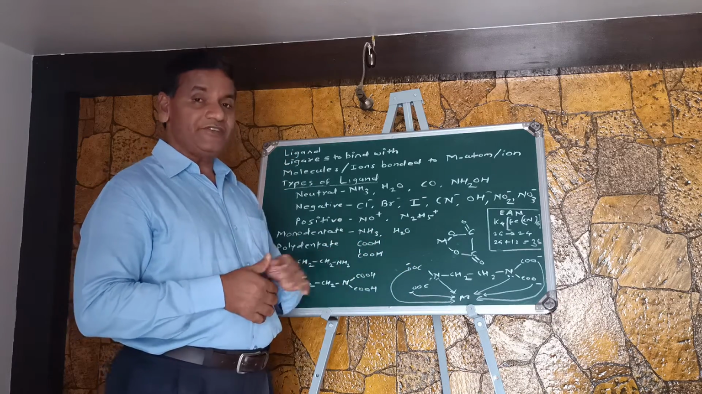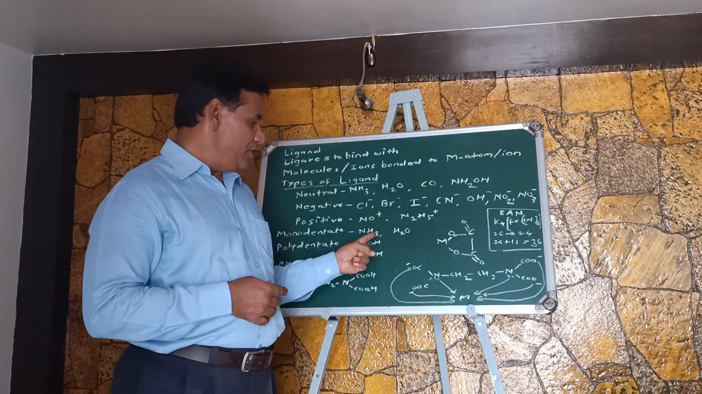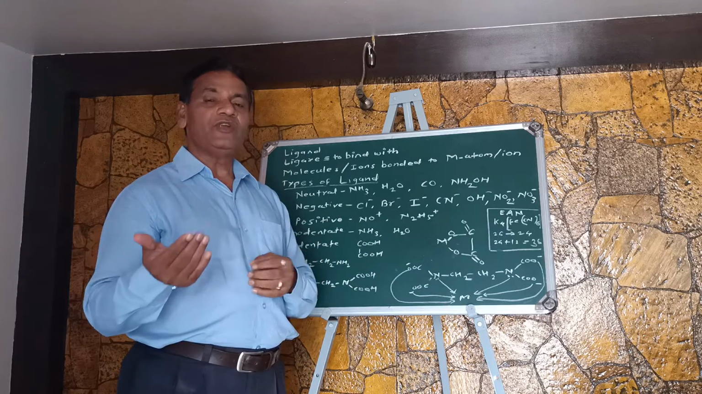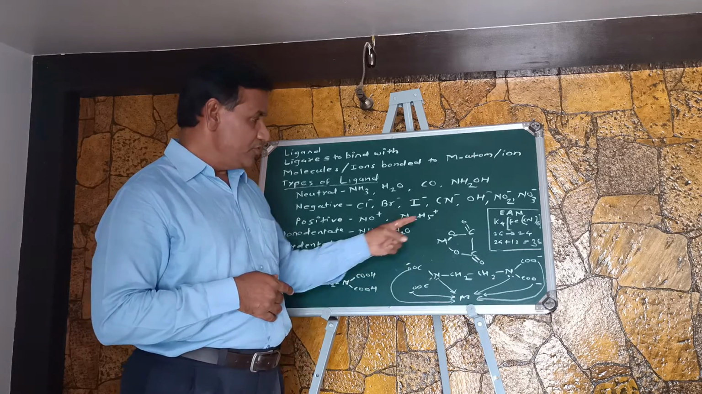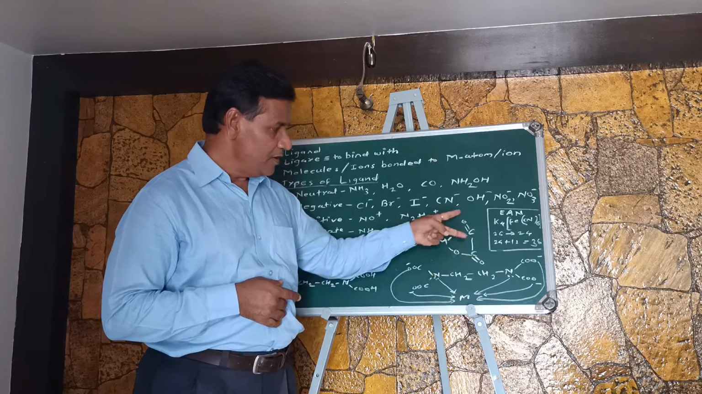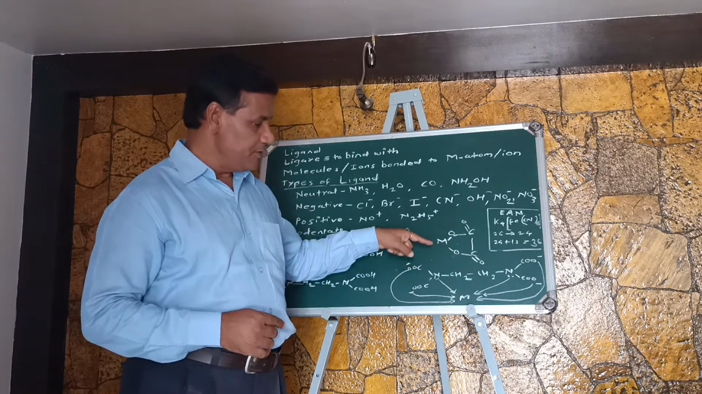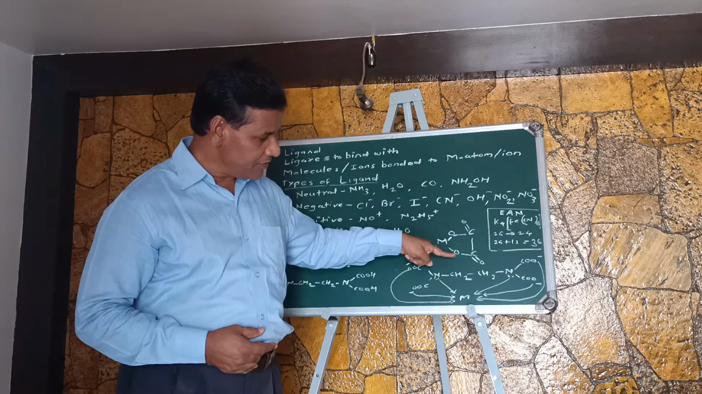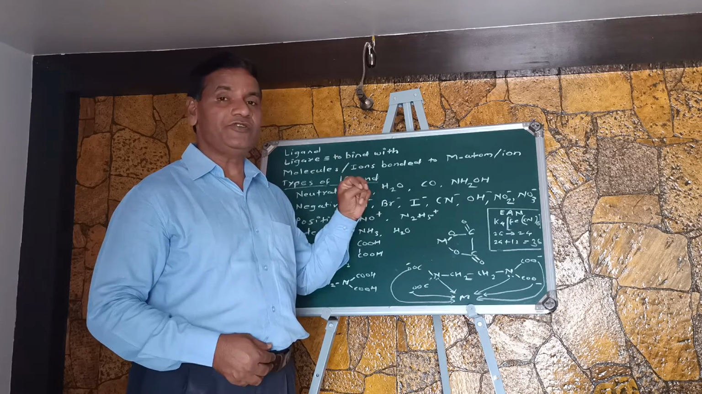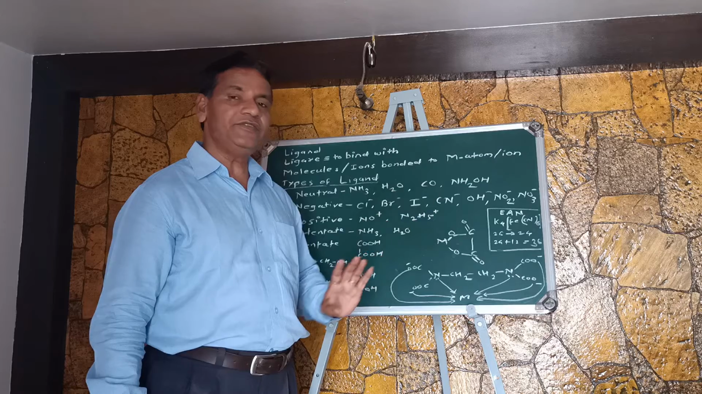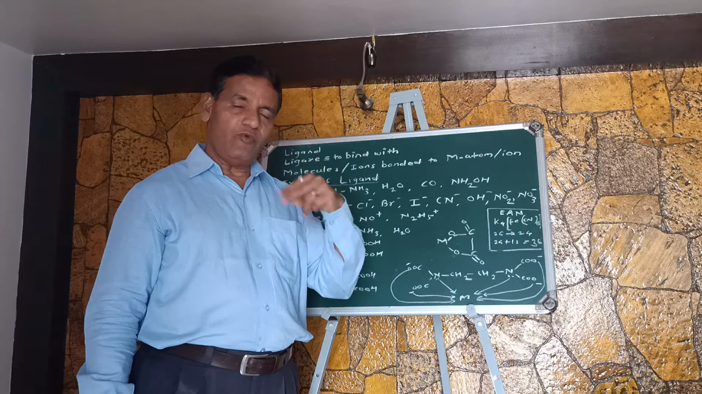If we see oxalic acid, COOH-COOH, that is oxalic acid. If we remove the two hydrogens from oxalic acid, it converts into the negatively charged oxalate ion. This oxalate anion can bond with the metal through two bonds. The first bond from this oxygen and the second bond from this oxygen. So two bonds will form between the metal and only one molecule of oxalate ion. So oxalate can form two bonds.